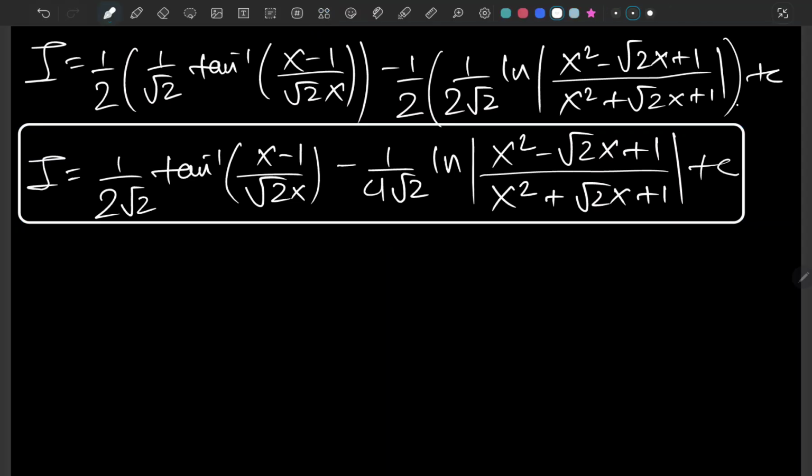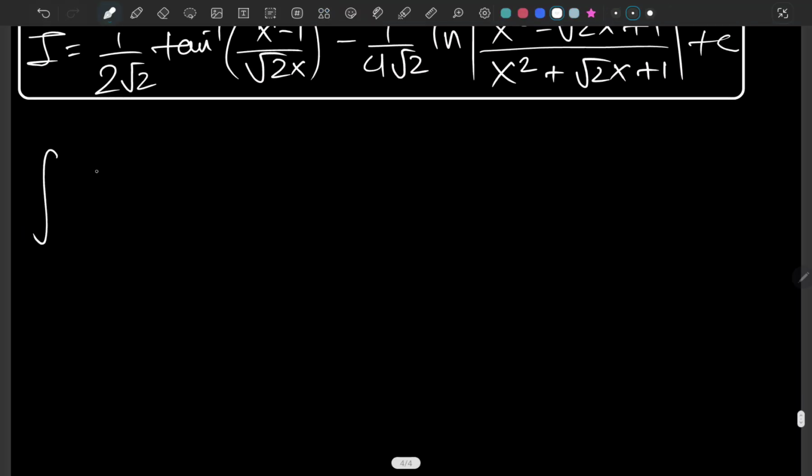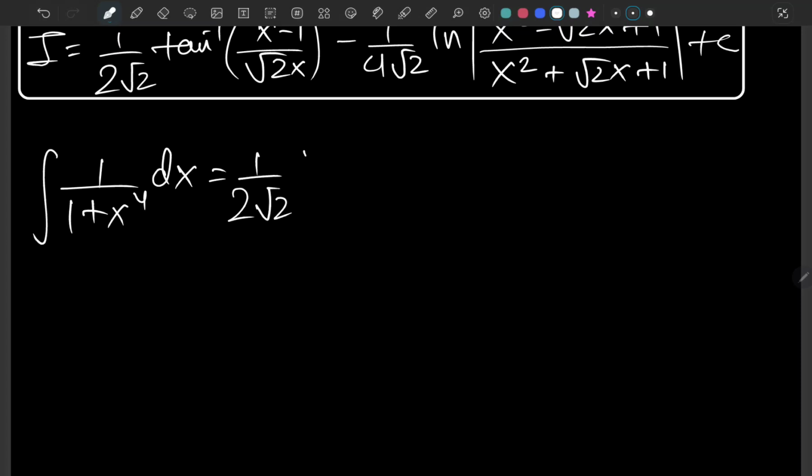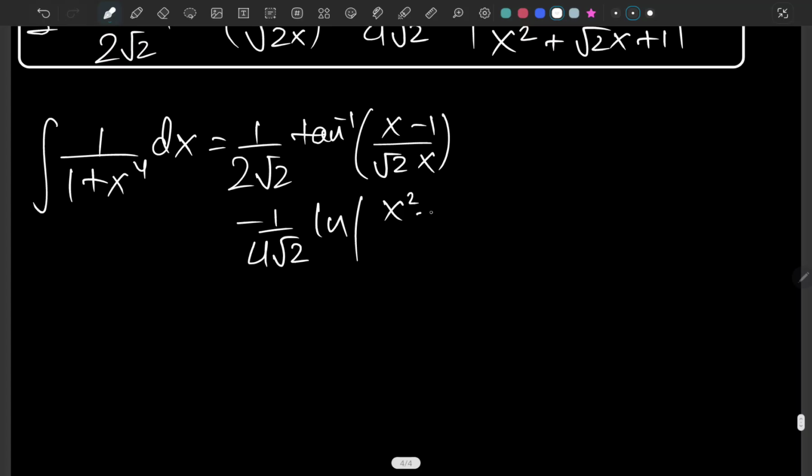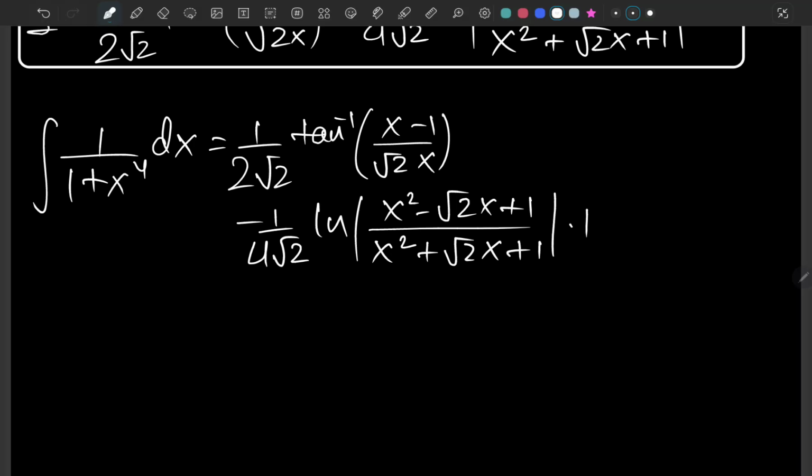Let me write that down: the integral of 1 over 1 plus x to the fourth evaluates to 1 over 2 root 2 arc tangent of x minus 1 over square root of 2x, minus 1 over 4 root 2 natural logarithm of x squared minus square root of 2x plus 1 over x squared plus square root of 2x plus 1, plus c.